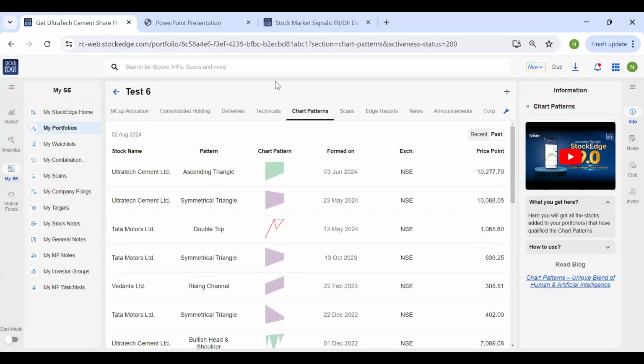No, Anilji, you cannot enter the price. You can just enter the quantity that you have sold.